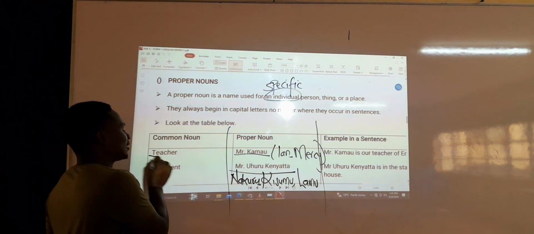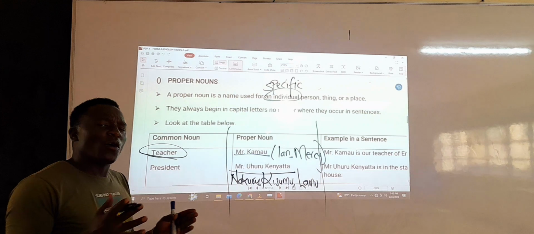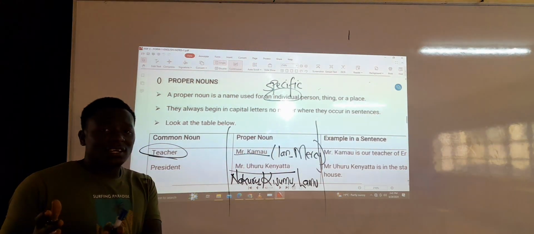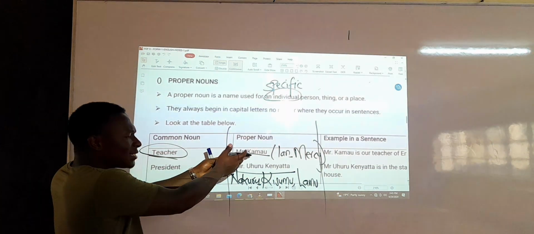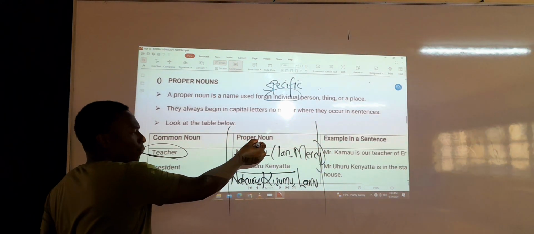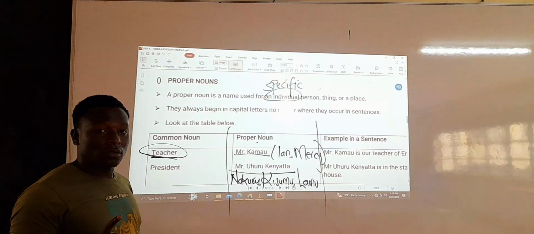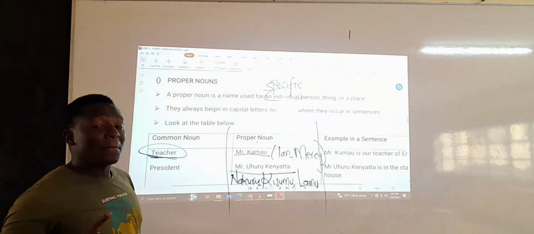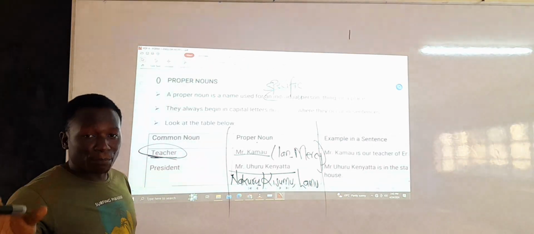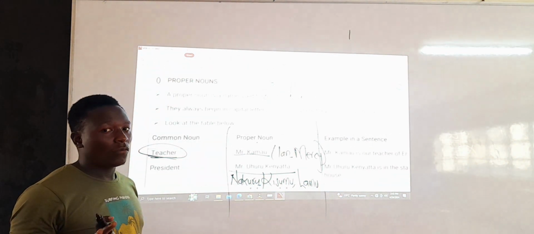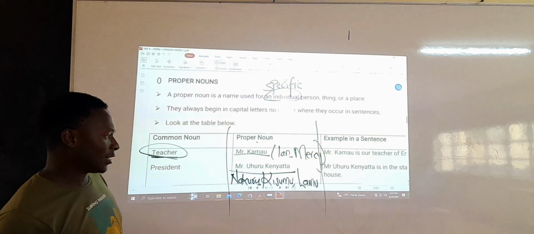A common noun, I can say a teacher. Teacher is general, but which teacher? Now, when you go on to mention a particular teacher, the name of that teacher, Mr. Kamau, Mr. Kamau is a proper noun, but the word teacher is a common noun. Teacher is a common noun. Mr. Kamau, the specific teacher that you want to talk about, is a proper noun. Hope you're getting the point, so that you don't just rush without us understanding.